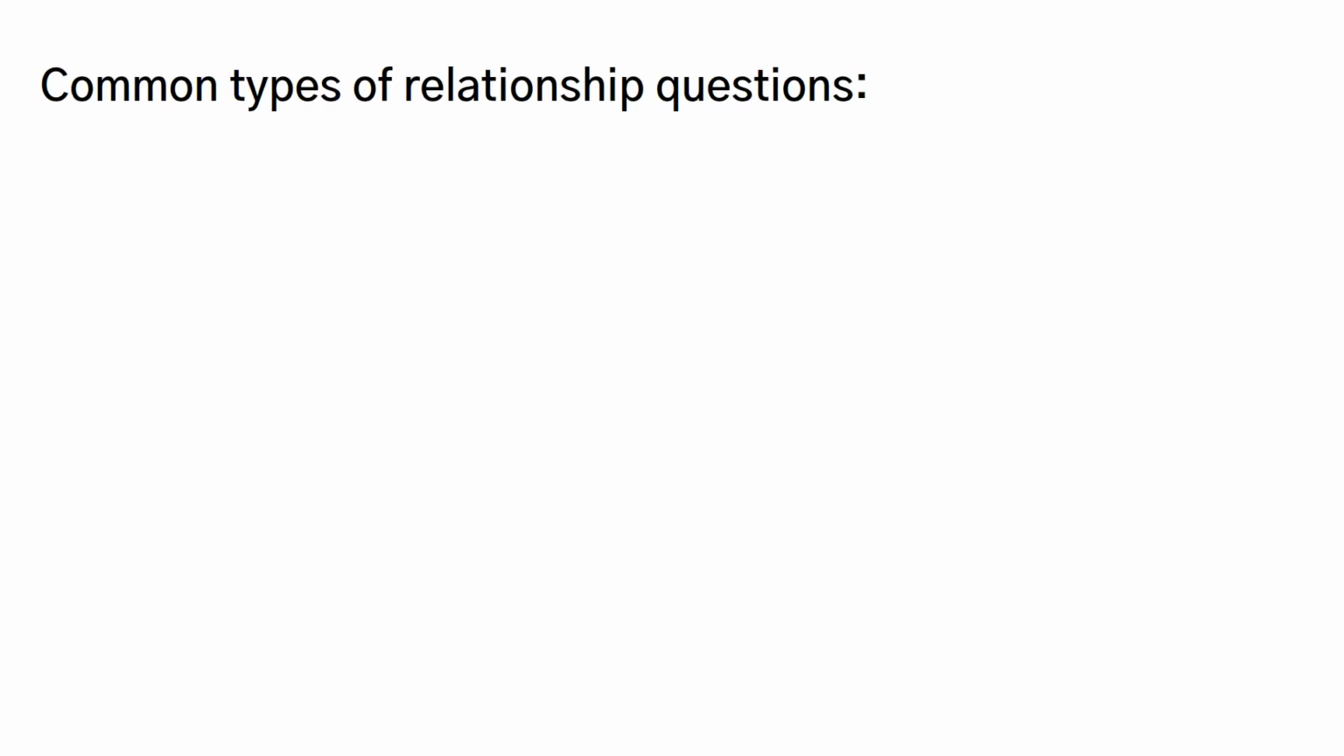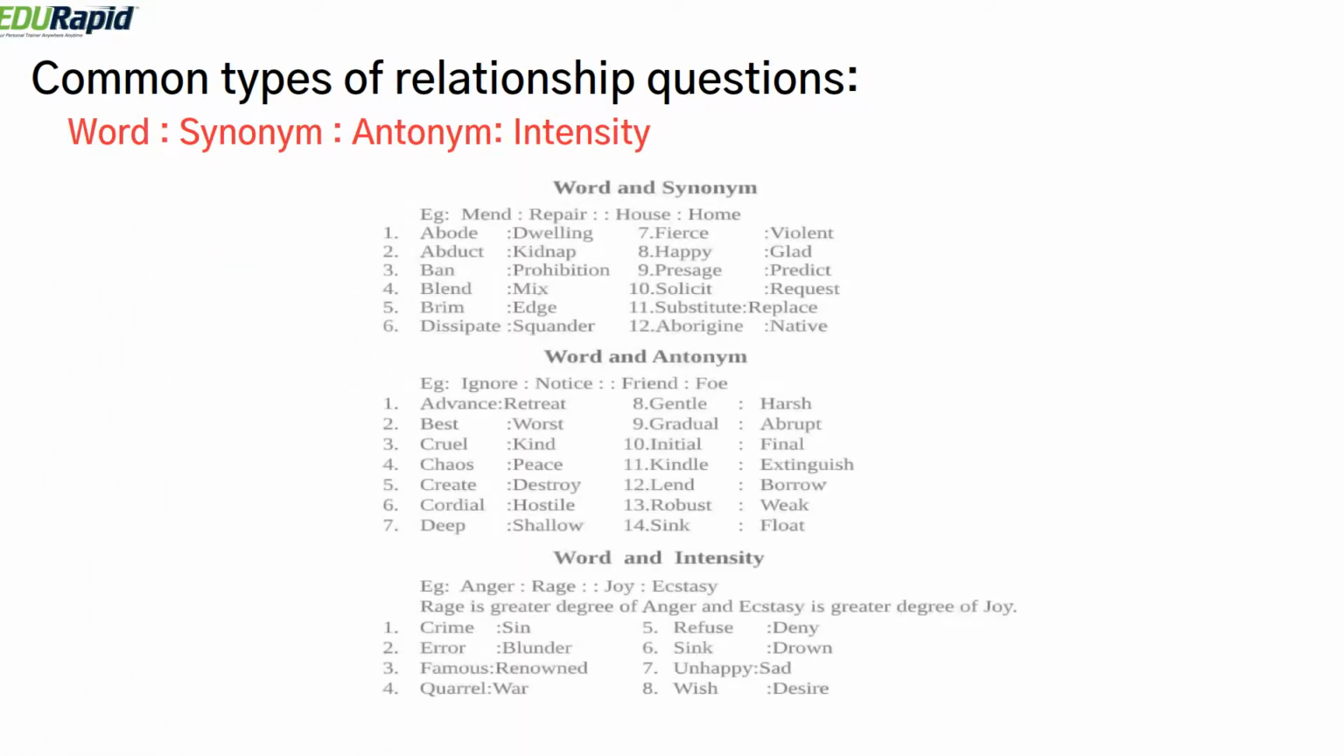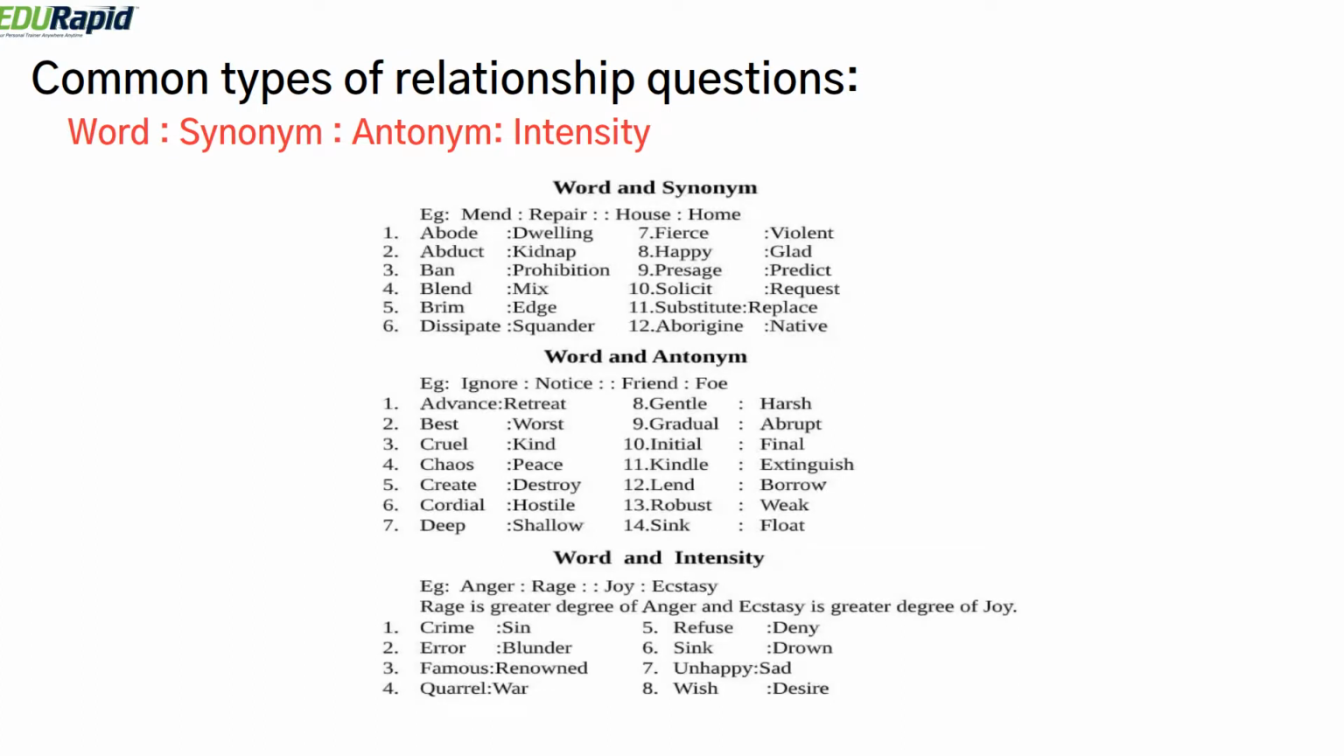Another type of question is synonym and antonym intensity. That means you need to find the synonym of a given word. So there would be an example of synonym and you need to find another word's synonym. Or it can also be antonym and word and intensity. There is a list of examples here. Please make a note of this and go over every one of these and remember, and you will be able to answer the questions in the exam really easily.